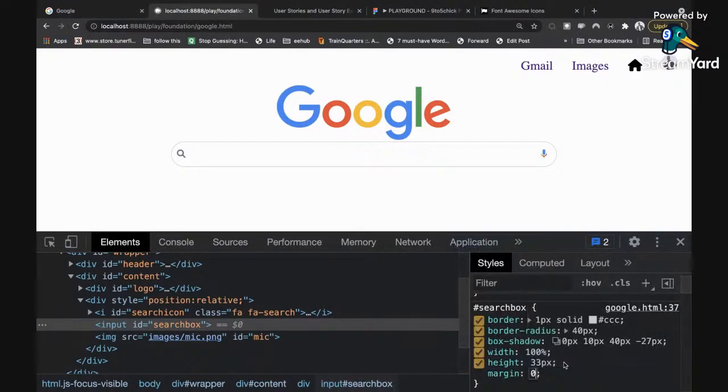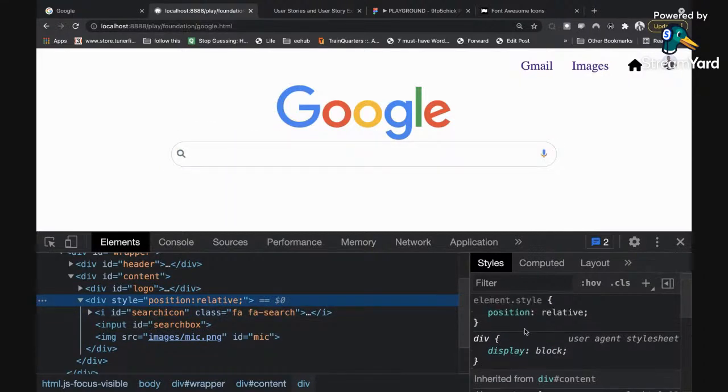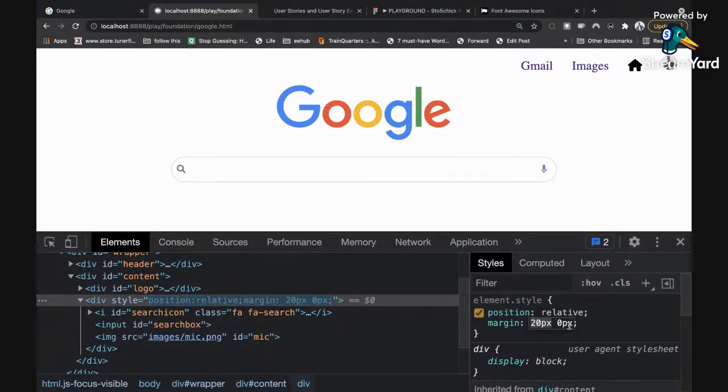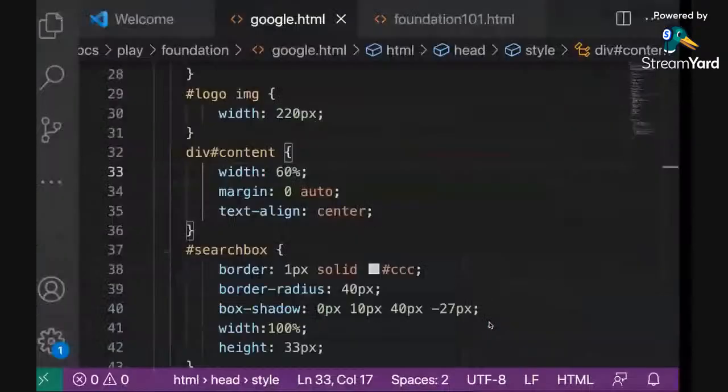And like I told you for padding, the first number is for the top and bottom, and the second number is for the left and right. In this case, we need spacing on top and bottom, so I'm going to increase it top and bottom, right? Let me add it to this one instead, inside of the search box, so that everything can move. Push it down. Yeah, so you can see my margin of about 20. I think 20 should be perfect. So I'm going to add that margin.